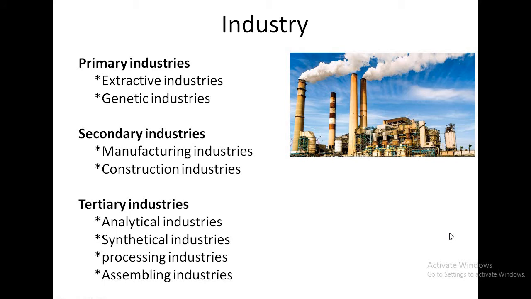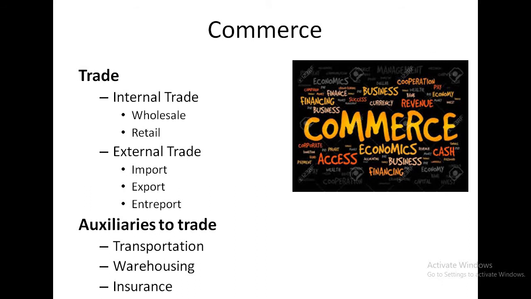So first is industry. What is industry? Industry refers to those activities concerned with conversion of raw materials into finished goods. And commerce is subdivided into two types, trade and auxiliaries to trade. Trade is subdivided into internal trade and external trade. In internal trade, wholesale and retail trade. In external trade, import, export and entrepot. And auxiliaries to trade are transportation, warehousing, insurance, finance, etc.